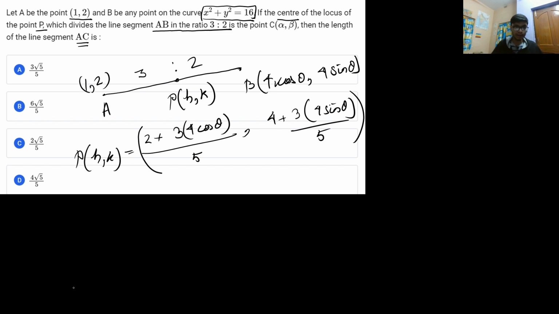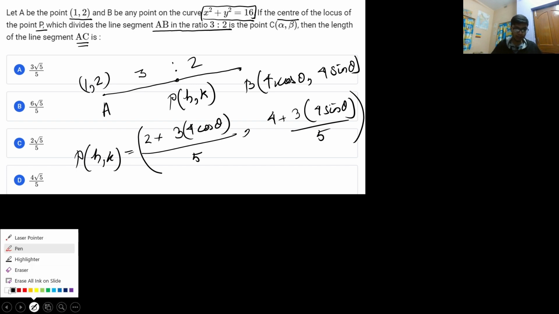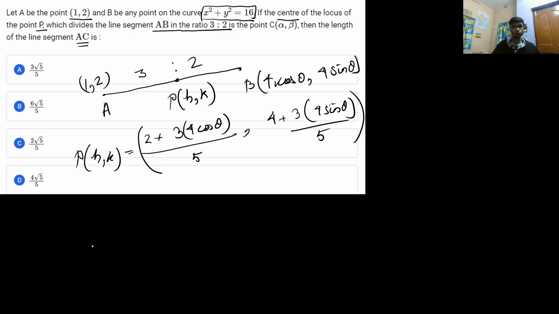All right, so from here, now how to eliminate and get to the particular solution? Let me first get to the variable term. The variable term involves the parameter, that is theta. So I need to eliminate theta, and the best way to eliminate cos theta and sin theta from any expression is to square cos theta and sin theta and add them, and you will get the value equal to 1 for respective values of sin theta and cos theta.